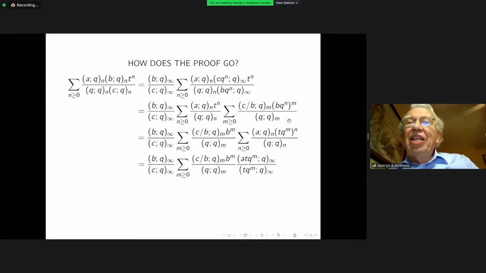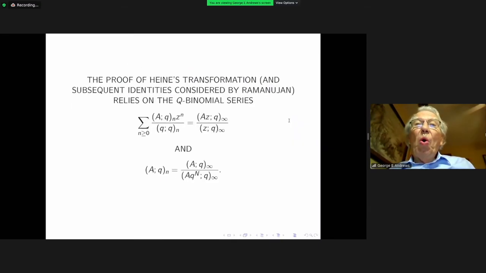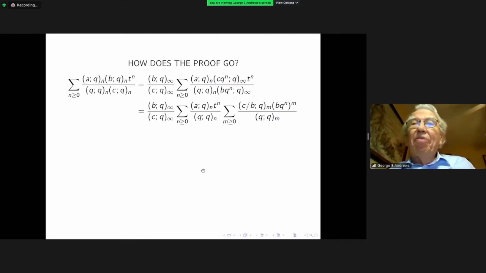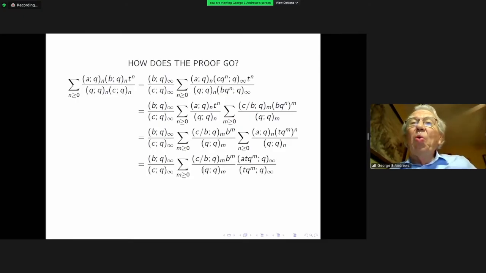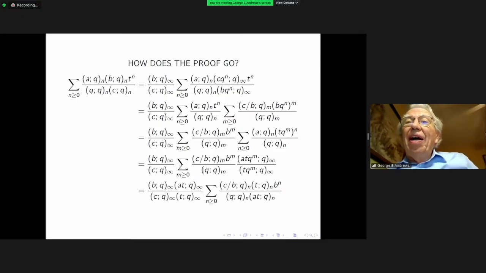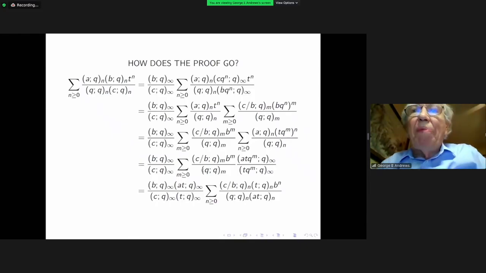And now you see you have one of the infinite products related to the expression that you see at the bottom of the screen here. And so you may now factor it out and put in its place another infinite product and a finite product. And what you have at the bottom of the screen is precisely Heine's transformation.